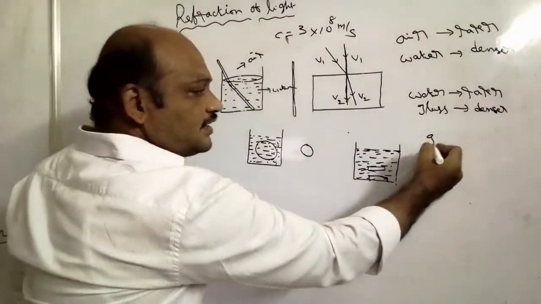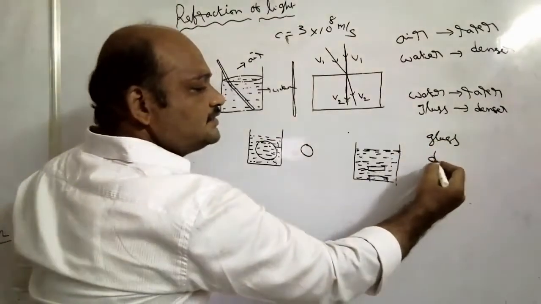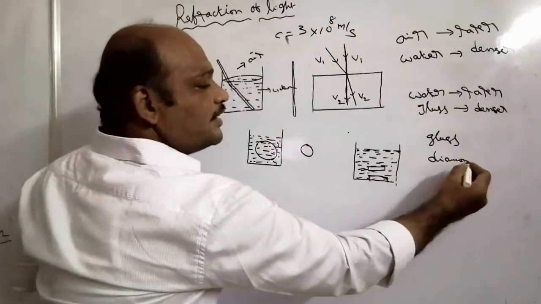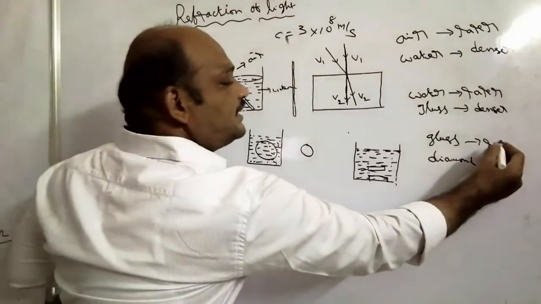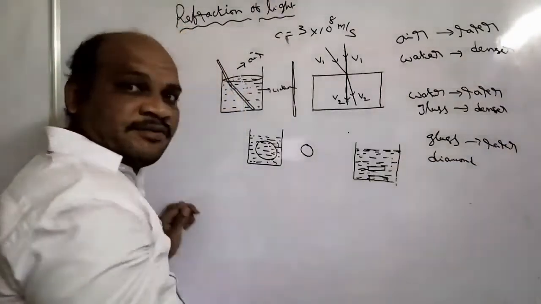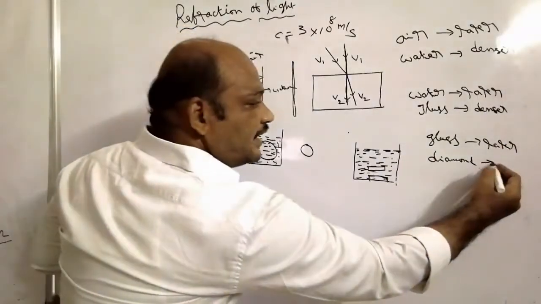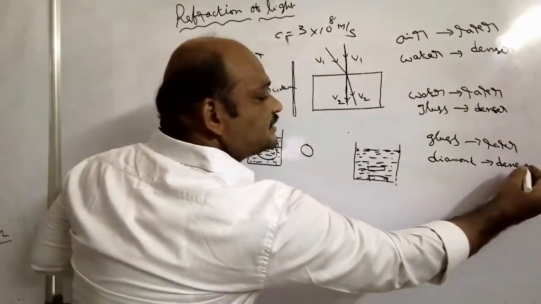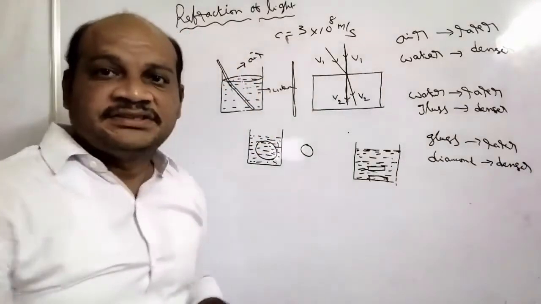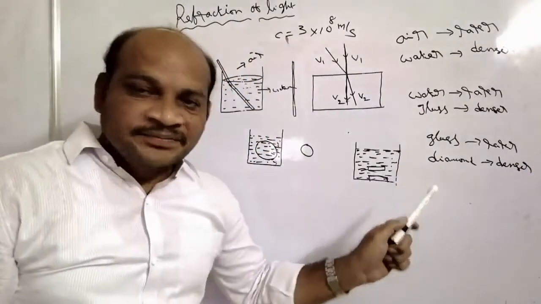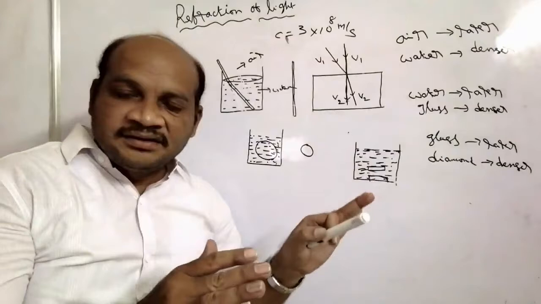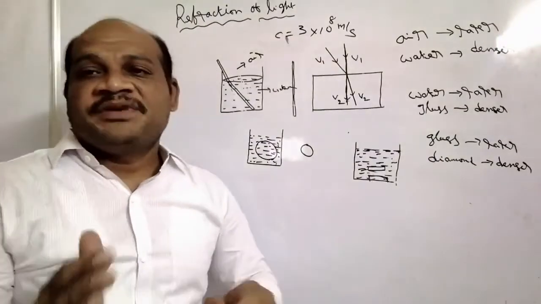Similarly, if you take glass and diamond, glass acts as rarer with respect to diamond, and diamond acts as denser with respect to glass. Okay, clear? So here rarer and denser mediums were taken.